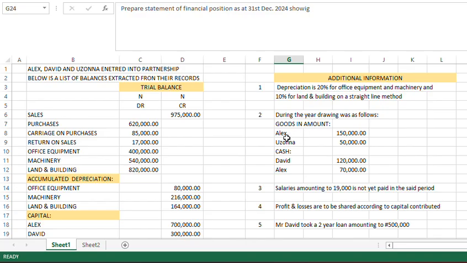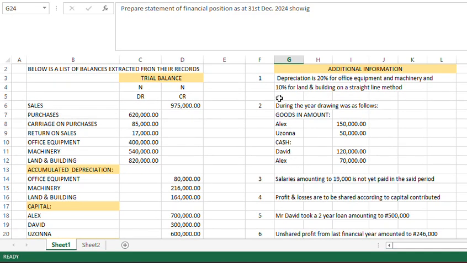Alex withdrew to the tune of, they said goods in amount, which means we have goods in units. Note that inventory can be calculated in units and in amount. So Alex withdrew 150,000, Ozana on goods 50,000. Then cash, they also made a cash drawing. David withdrew 120,000, Alex withdrew 70,000.